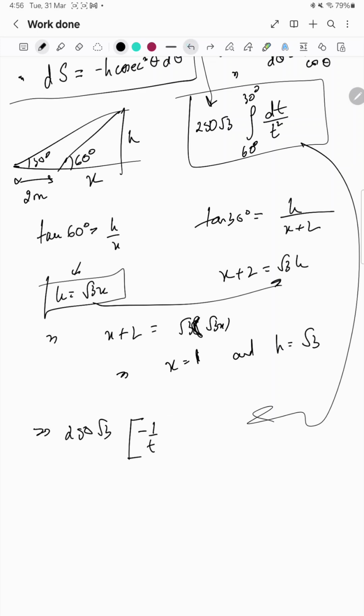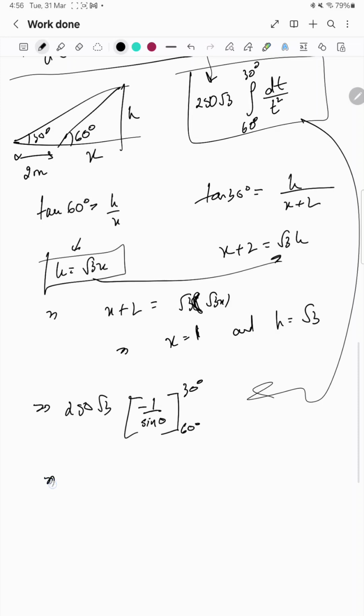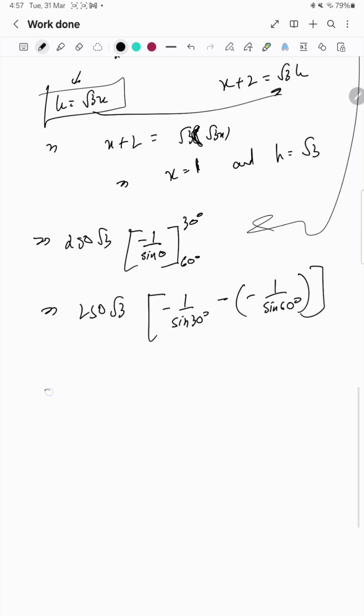So finally we will get minus 1 by t, and what is t actually? T is nothing but sine theta. So 1 by sine theta from 60 degree to 30 degree. So this will become 250 root 3 minus 1 by sine 30 degree minus 1 by sine 60 degree. So this is 250 root 3 minus 2 plus 2 by root 3.